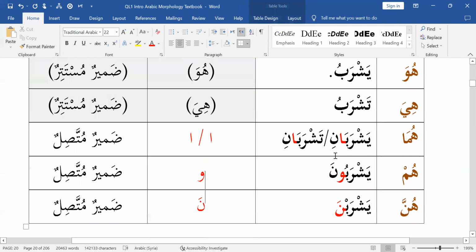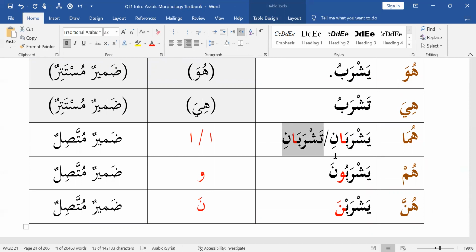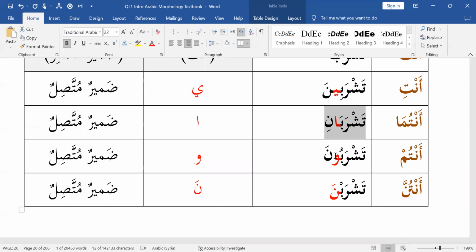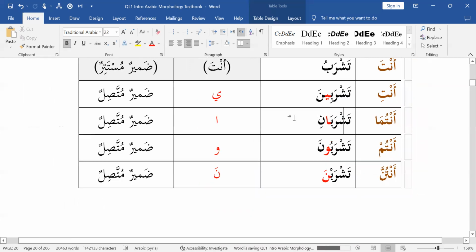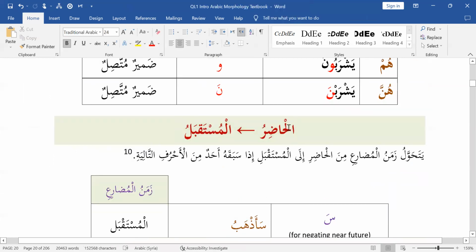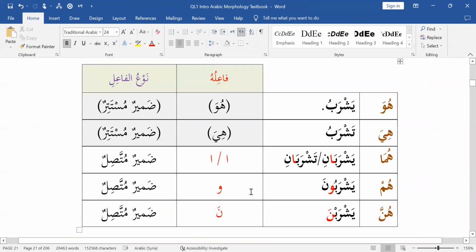And the same thing for yashrabani, tashrabani. If you look at tashrabani here, tashrabani is for huma, which means two girls, right? It's for two girls. You also see tashrabani for antuma here. Antuma. So again, the same problem. How come antuma is tashrabani and huma for two girls is also tashrabani? Context will make it clear. It's a shared word, but the context will make it clear. It's nearly impossible for you to be confused about what a given sentence is talking about. It's always going to be made plenty clear using the context. That's al-mudari. In the next lesson, we'll look at how to change the time of mudari from al-hadir, present, to mustaqbal, future.